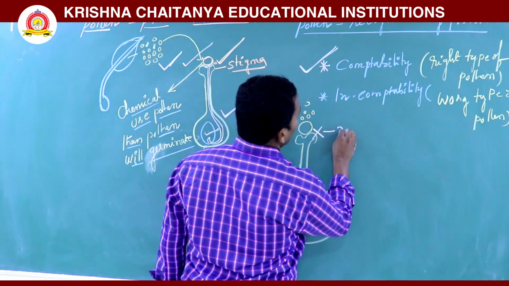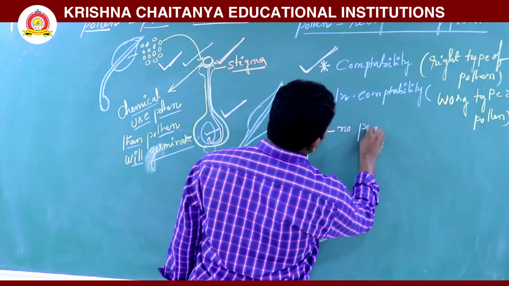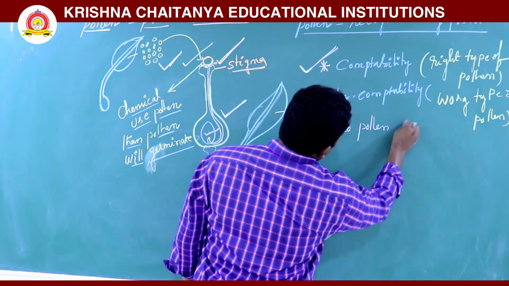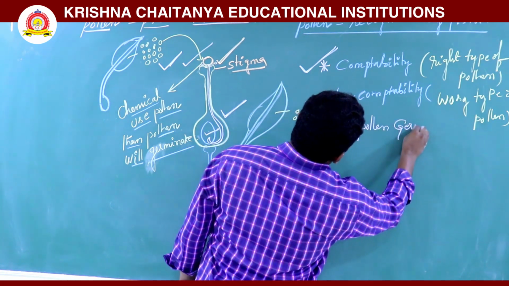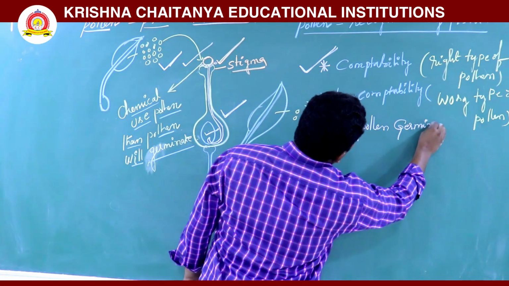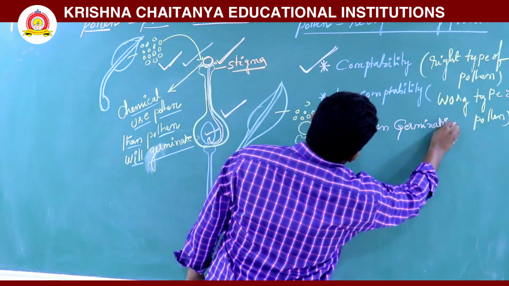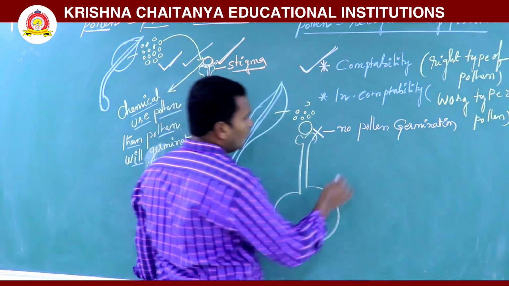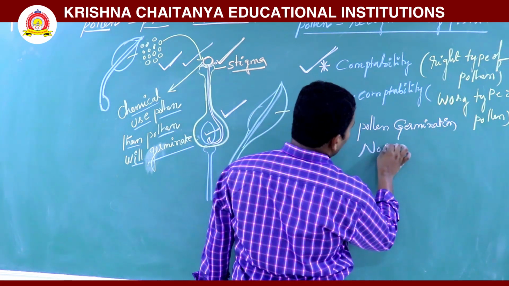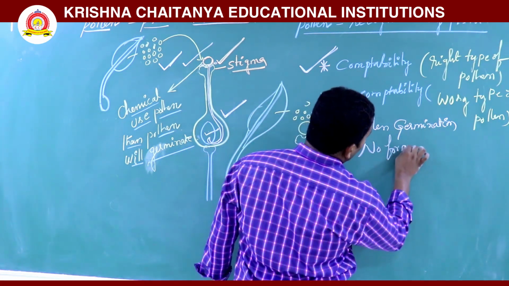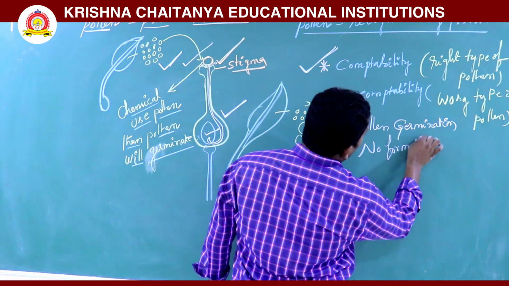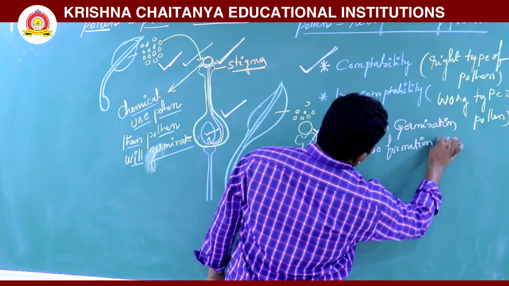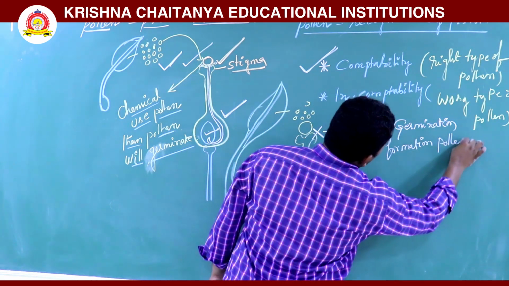Here there is no pollen germination. When there is no pollen germination, there is no formation of pollen tube.